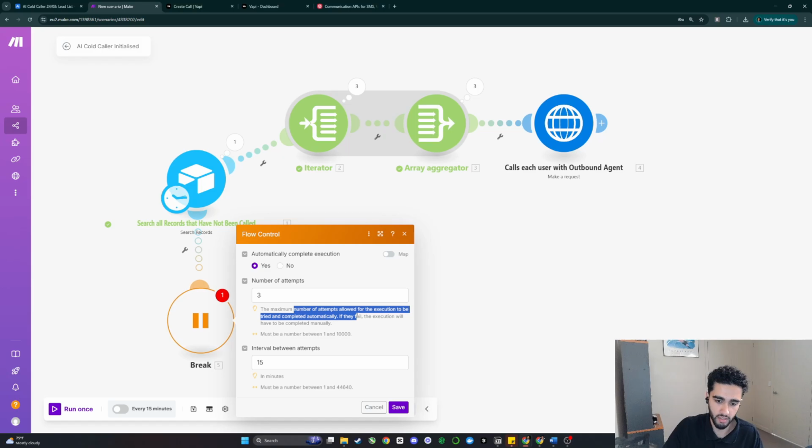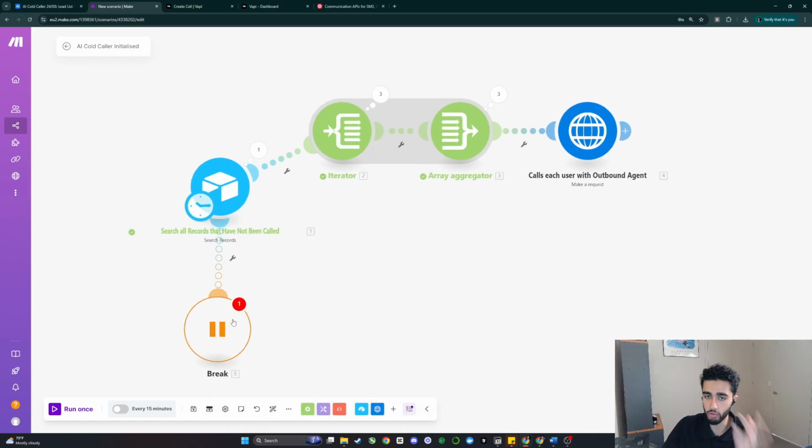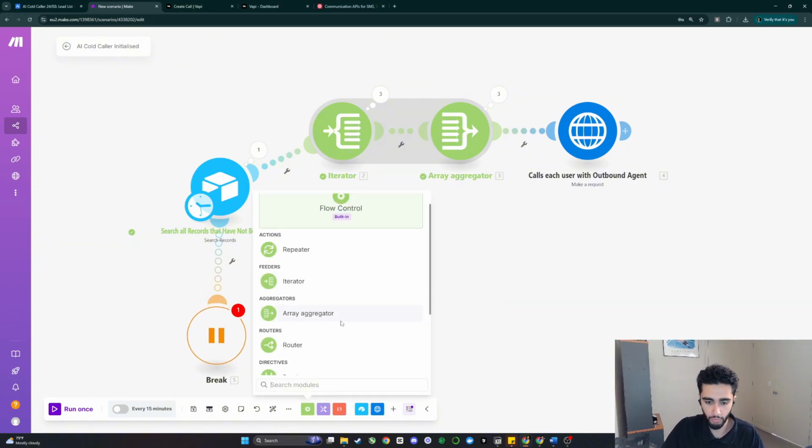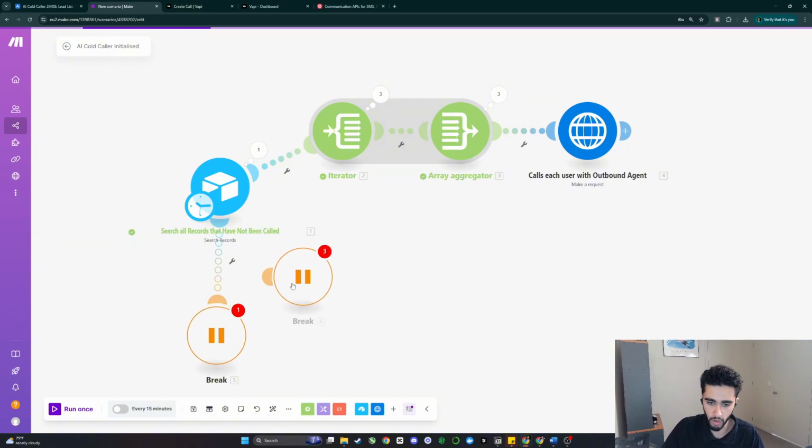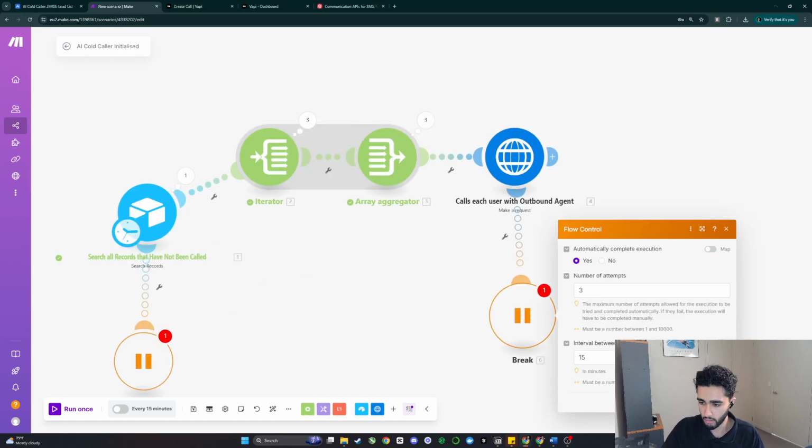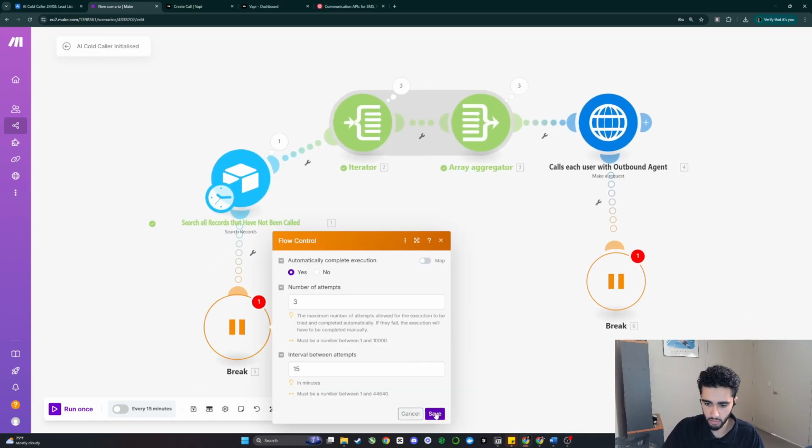If they fail, the execution would have to be completed manually. So if something goes wrong with your system and there's an error, this break module will allow the error to occur 3 times. If that error continues, it'll stop the whole production process so you're not wasting time and money. So we can just do that for both of these and add the break module. Beautiful. And then we need to save these as so.